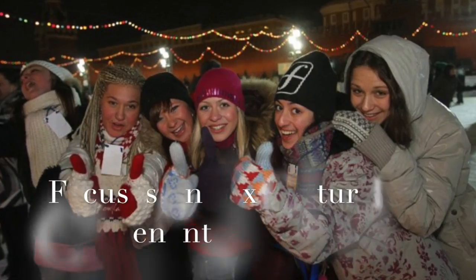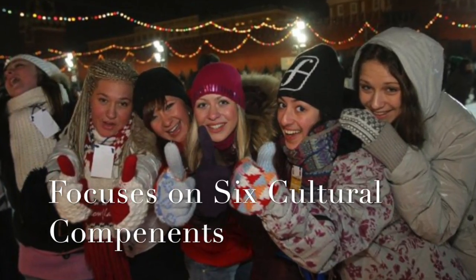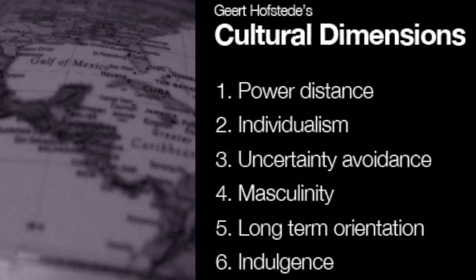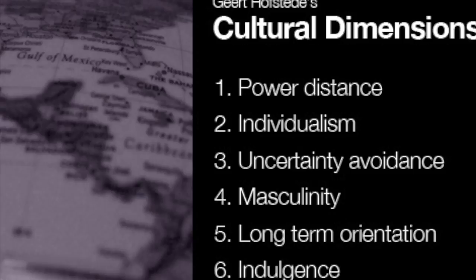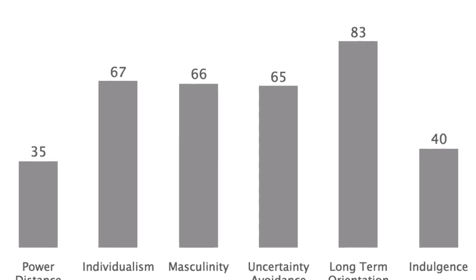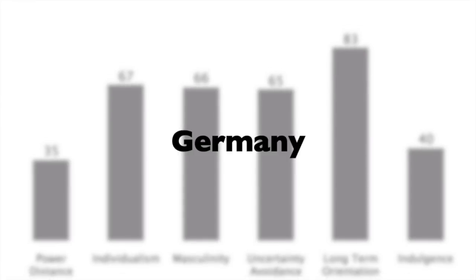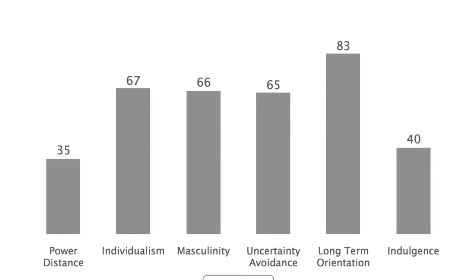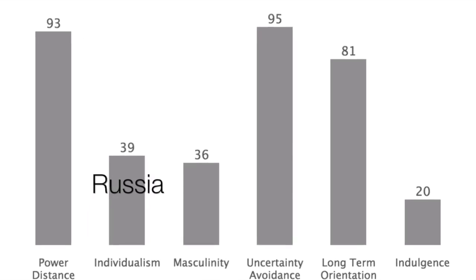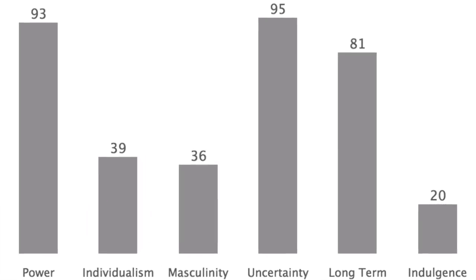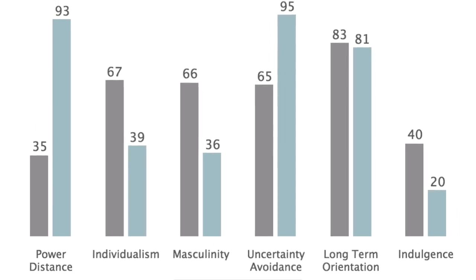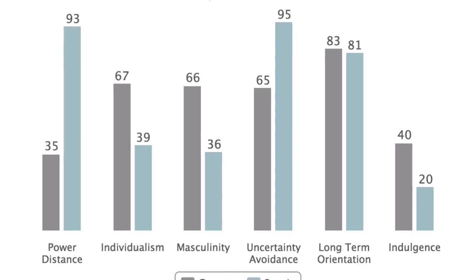To compare these cultures, I will be using Geert Hofstede's model, which focuses on 6 cultural components, including power distance, individualism, uncertainty avoidance, masculinity, long-term orientation, and indulgence. Germany's scores range from high to low on Hofstede's scale, and in comparison to Russia, are actually quite different. Here we are looking at Russia's scores on the Hofstede scale, which vary widely from extremely high to extremely low. And here we see both Germany and Russia's scores on the Hofstede scale, compared with Germany in gray and Russia in blue.